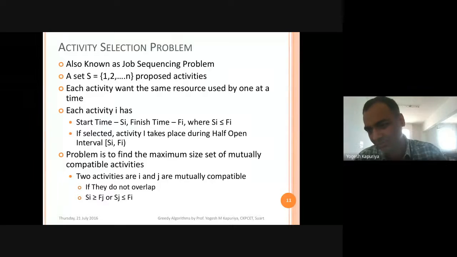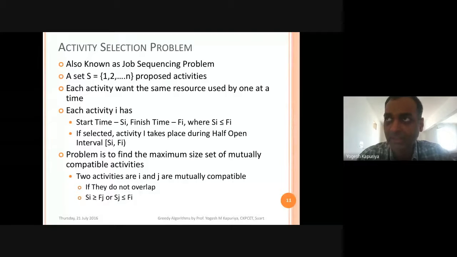That means these are your possible set, or you can say it is your input set. Now, when you are making a choice, there has to be some criteria for making a choice. So what is that criteria? Each of these jobs has some start time and finish time, and you have to make a choice in such a way that no two jobs or activities overlap with each other. Overlapping means that the start time of one activity has to be greater than the finish time of the other activity. So your choice selection has to be made in such a way that two activities do not overlap with each other. That is the input constraint.